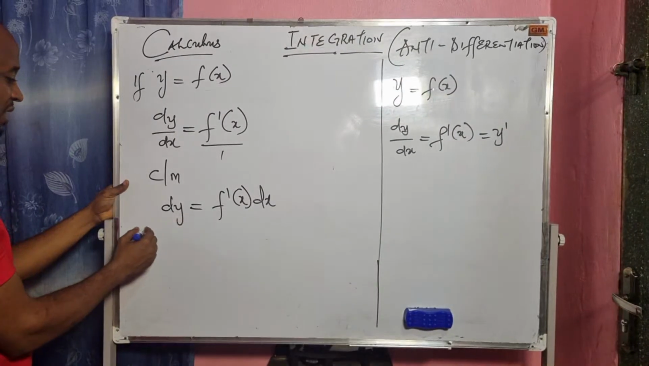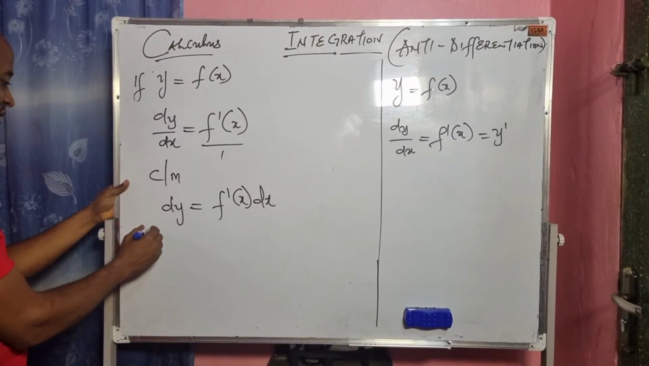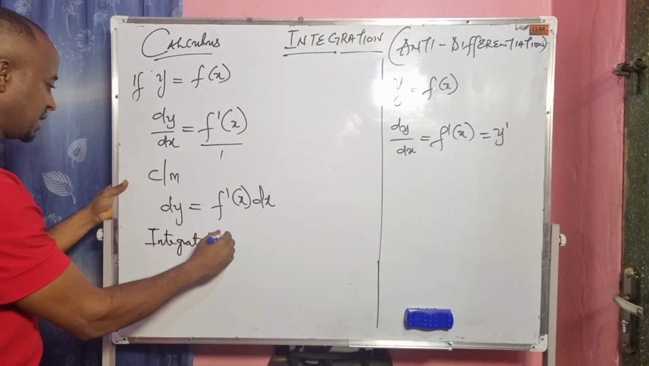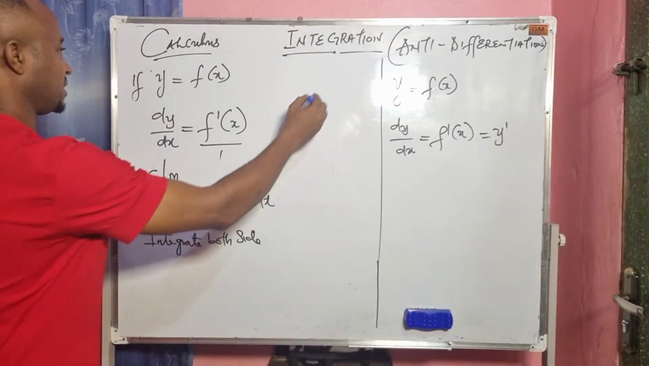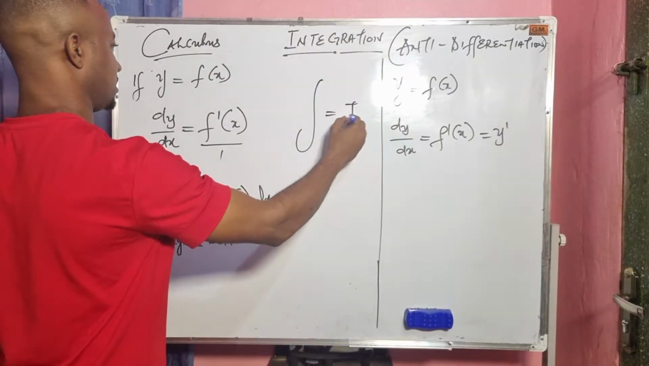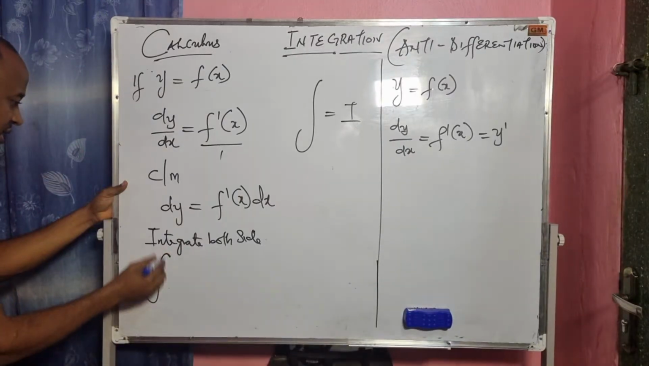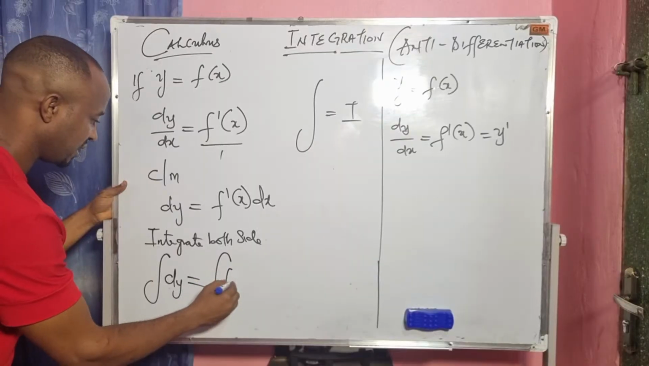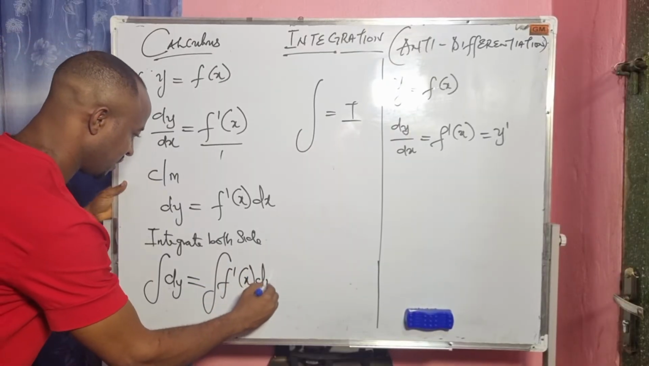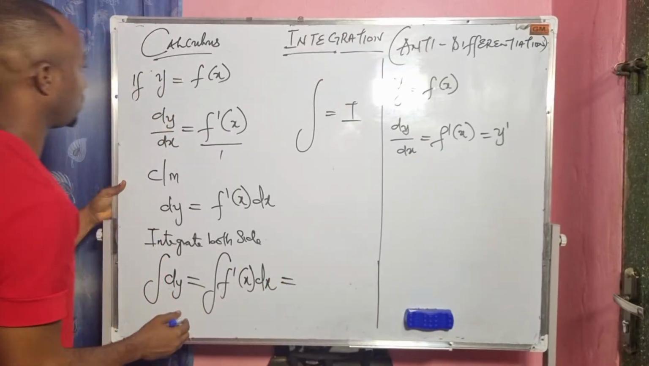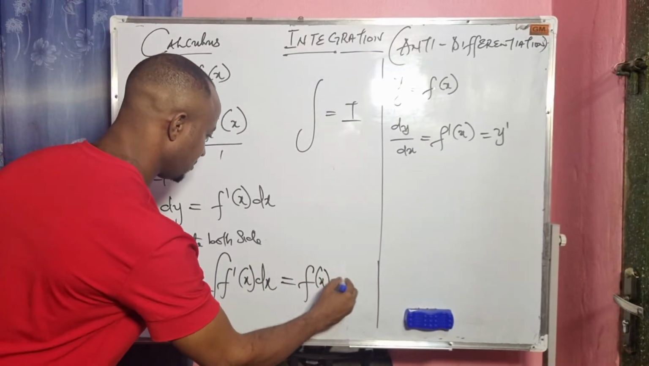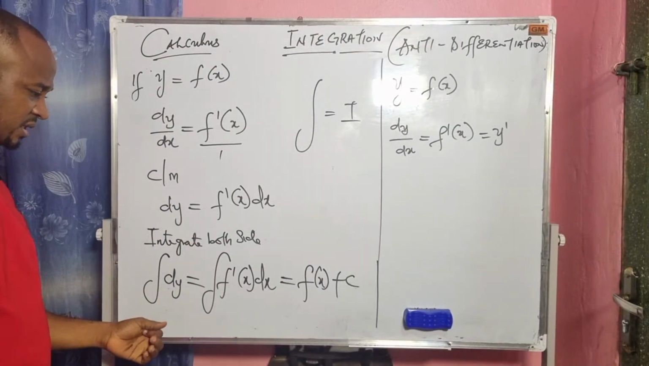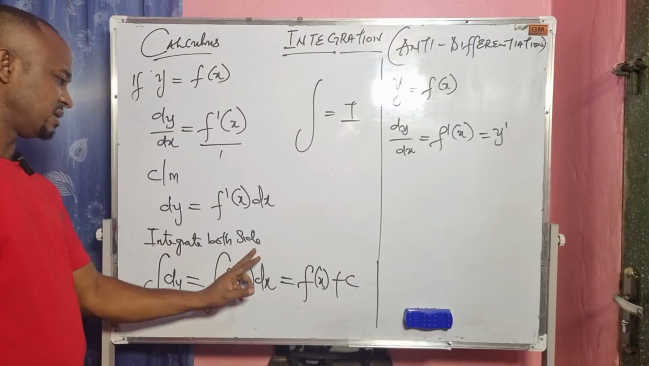Now, to finalize this, we have to integrate both sides. Then we apply the rule of integration. We integrate both sides. The symbol for integration is this. So the integral of dy equals the integral of f prime of x dx, and this must be equal to f of x plus c. Please take note of this. The integral of dy equals the integral, because we are integrating both sides.